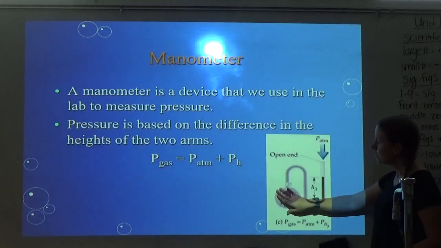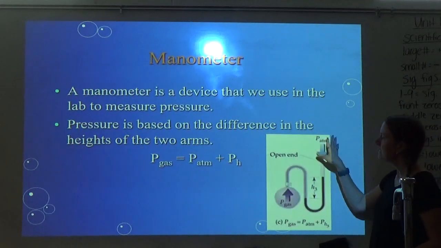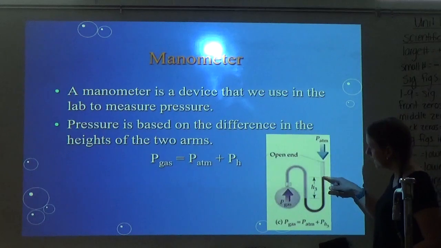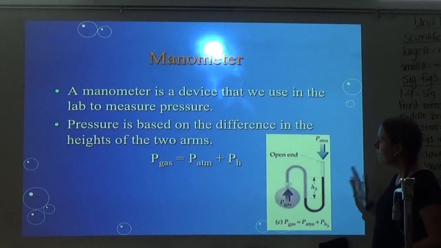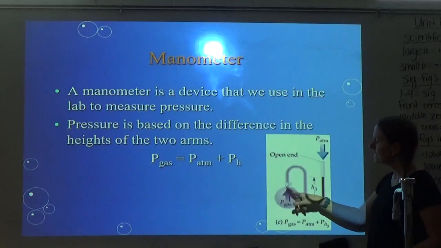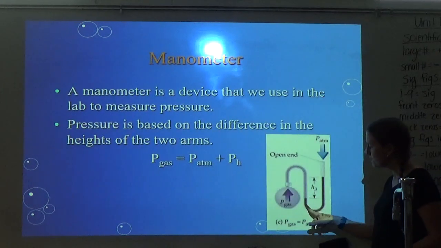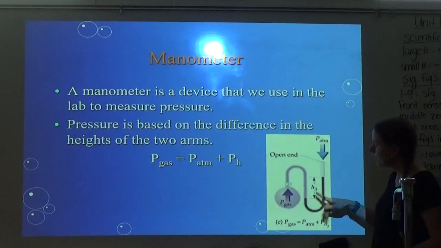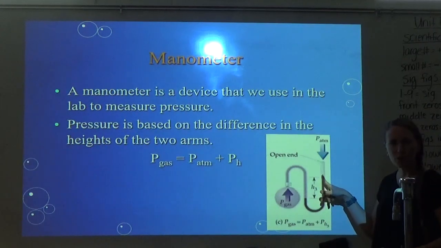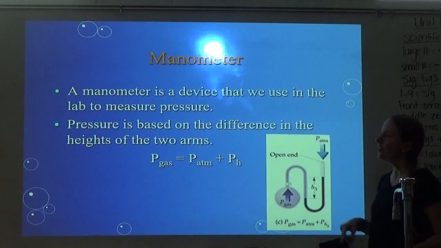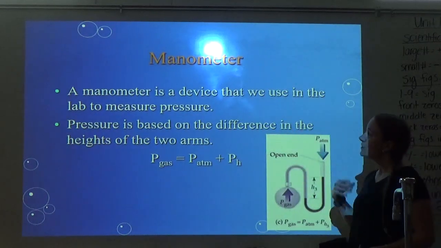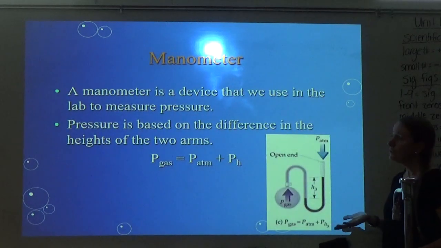Now, if the pressure inside the flask is the same as the pressure outside the flask, the two sides of the mercury will be at equal levels. But if you build up pressure inside the flask, that gas will try to escape, so it'll push down on this side of the mercury and the other side will go up. So the difference in these two, that's what we call the height. Okay? So pressure is based on the difference in the height of the two arms.